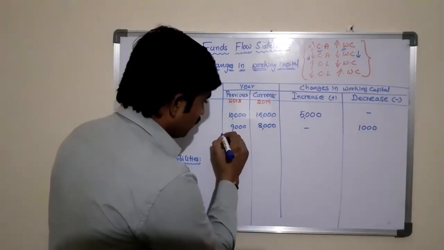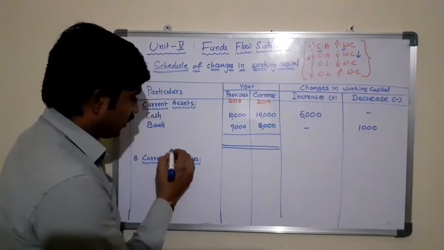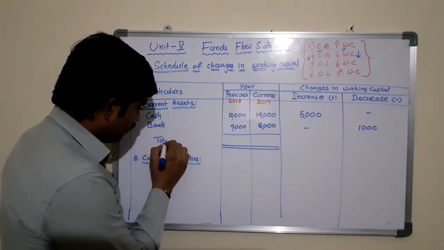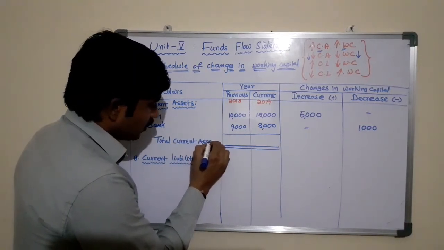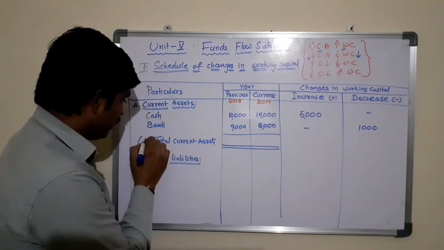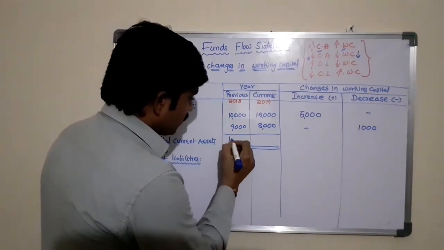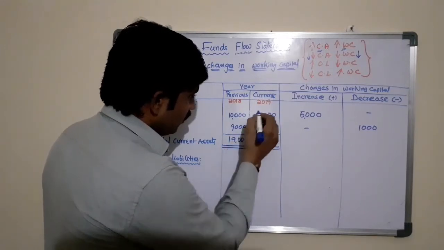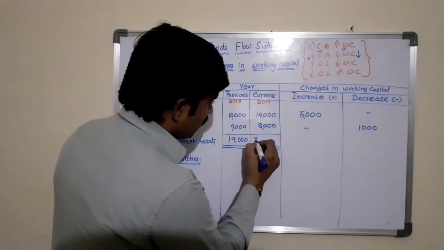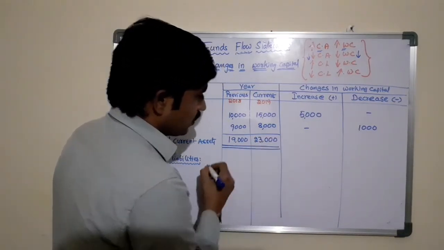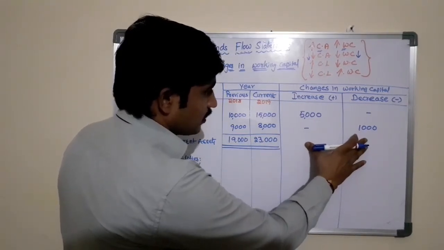Once you have finished, then you need to sum up the current assets, that is total current assets, which is denoted by A. So what is the total of current assets here? 19,000. What are the current assets in 2019? 23,000 rupees. Here you need not sum up the values. You should not write any lines here.